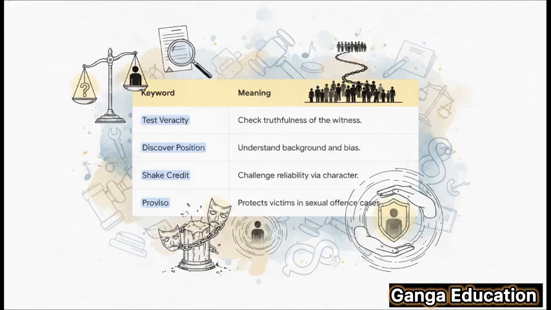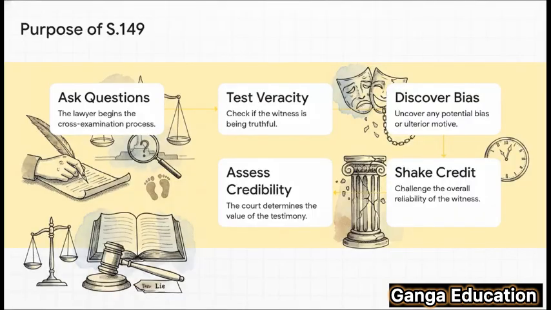This lets a lawyer challenge the witness's credibility as a whole. And last, but incredibly important, is the proviso. This is a special rule that acts as a shield, protecting victims in sexual offense cases. So, how does a court actually use this section?